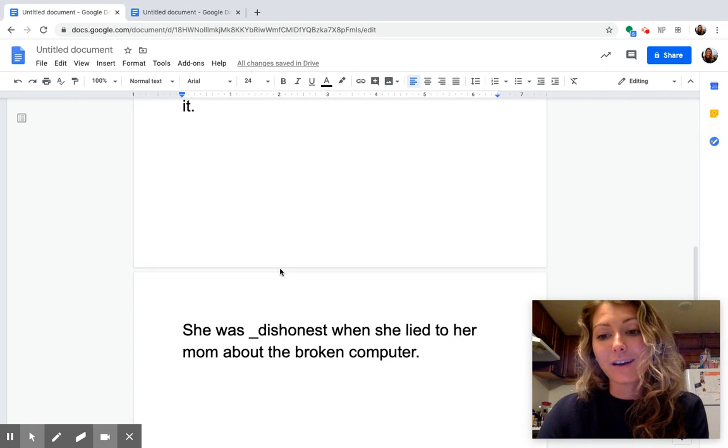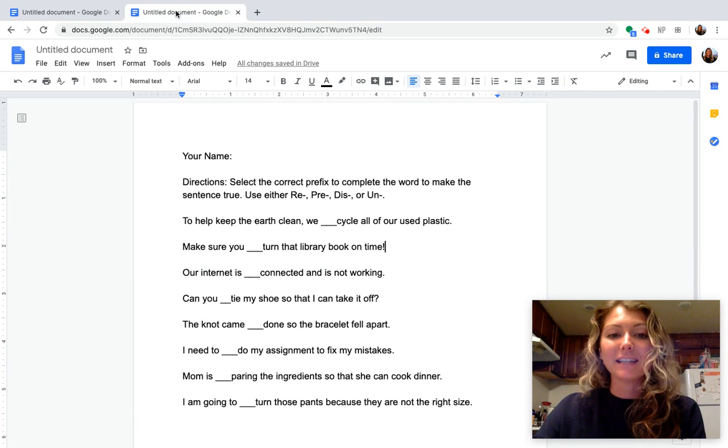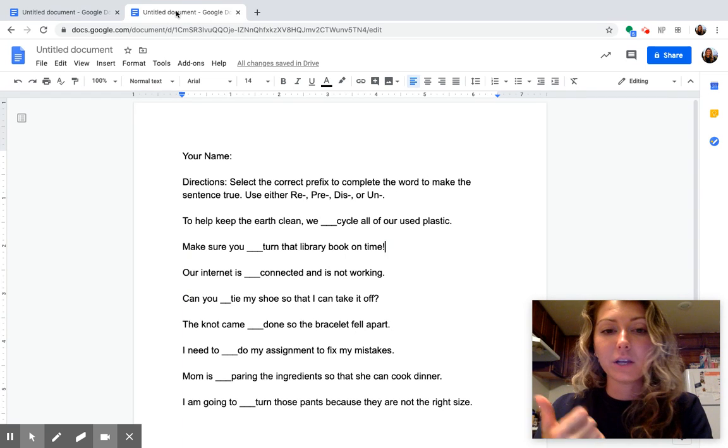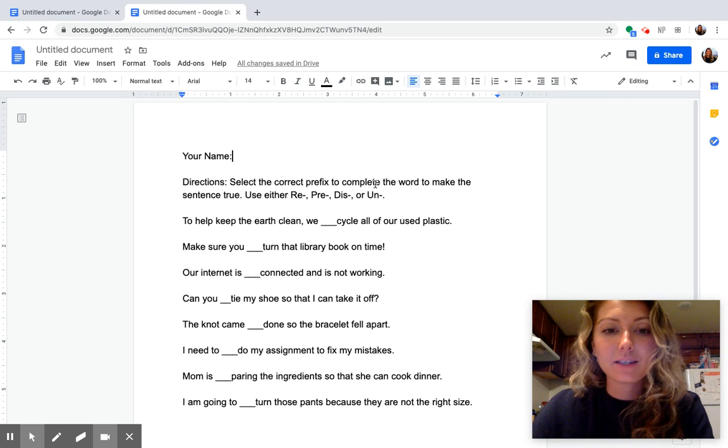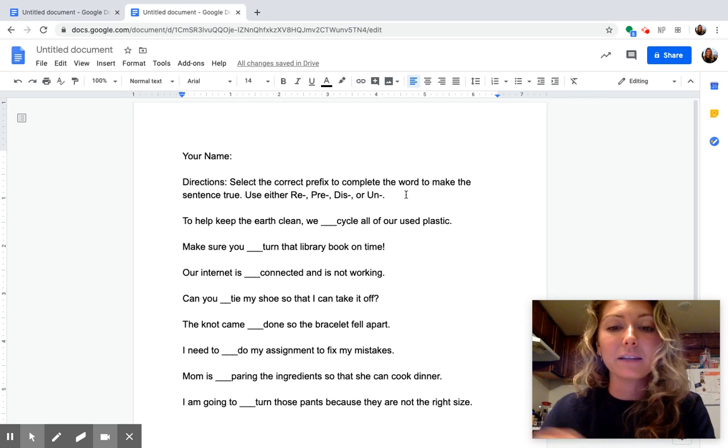Tomorrow we're going to focus on some different prefixes. We're going to use a couple different prefixes tomorrow. But today we're just going to continue using re, pre, dis, or un. In your independent work, your directions are the same. Select the correct prefix to complete the word to make the sentence true, using either re, pre, dis, or un.